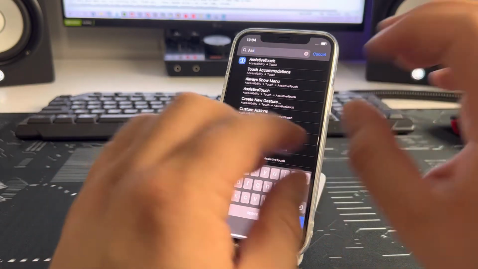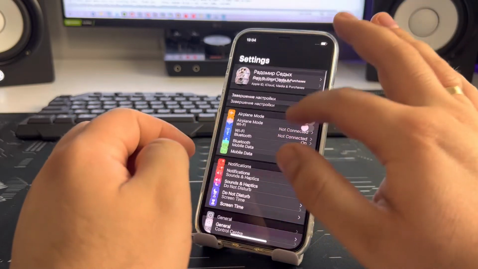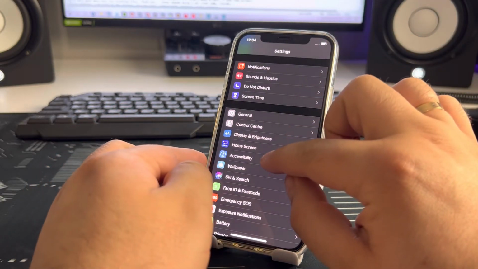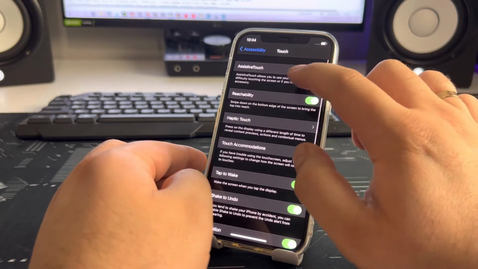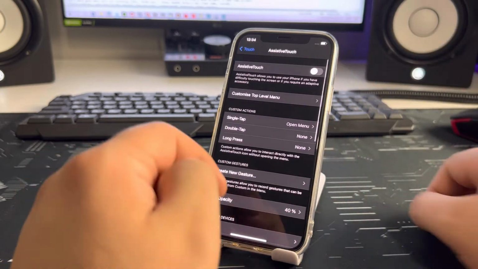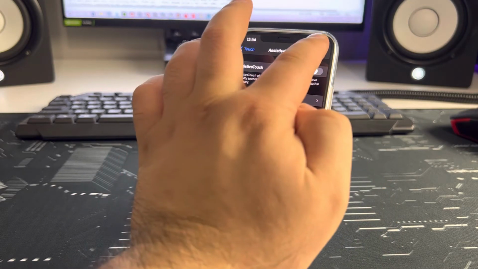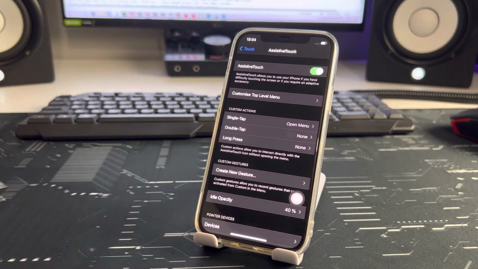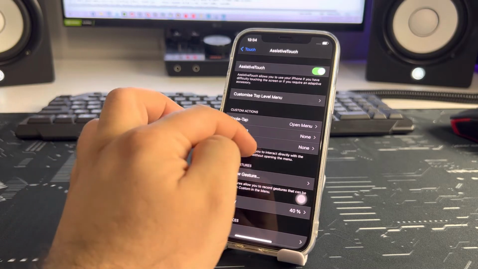Alternative way: Settings, Accessibility, Touch, and Assistive Touch. Assistive Touch is off. Turn it on. The Assistive Touch function is on.